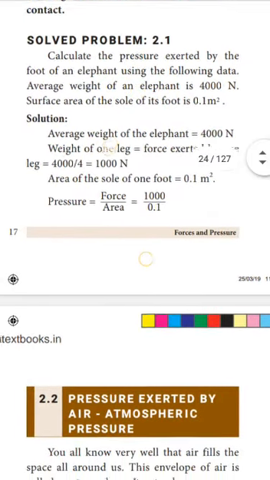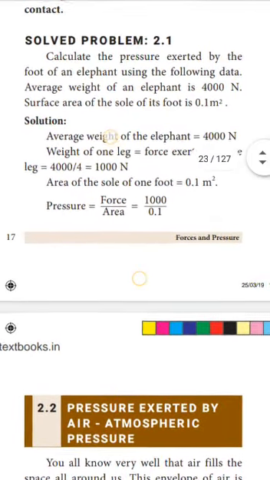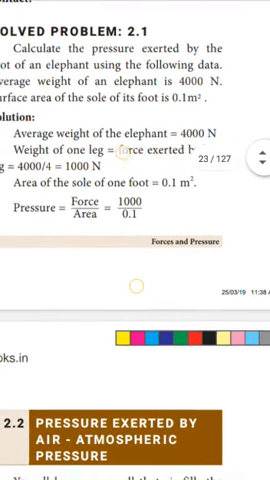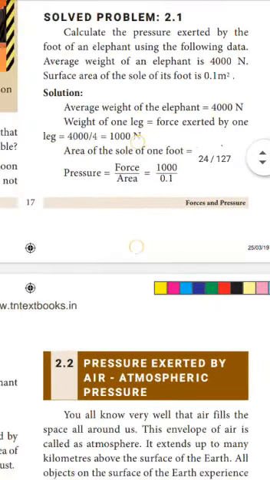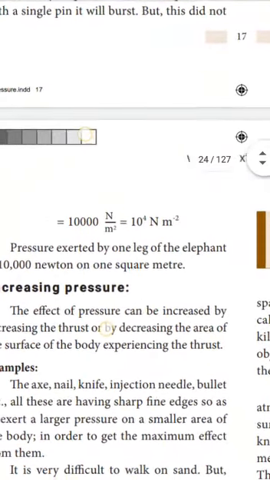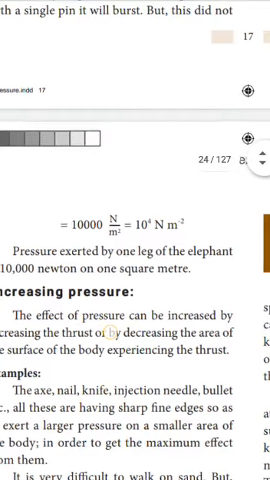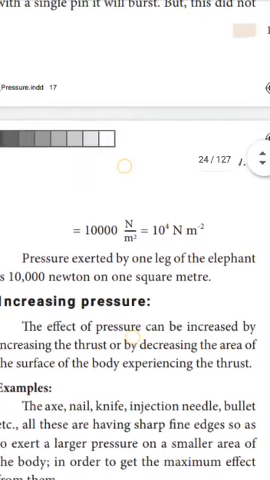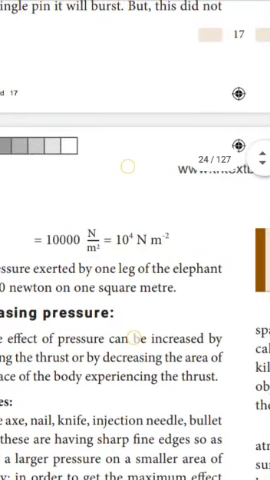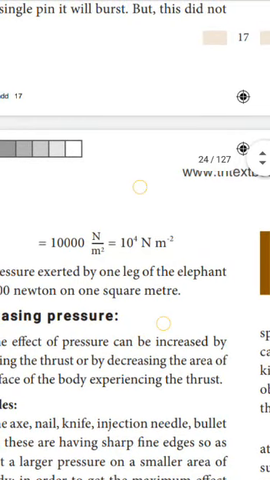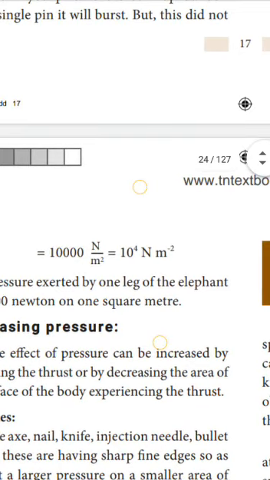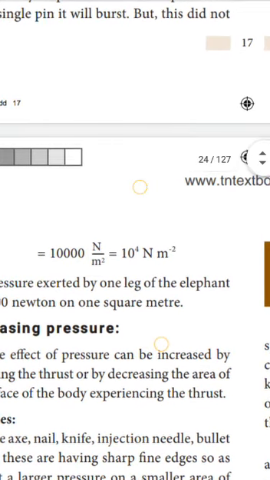What is the formula for pressure? Pressure is equal to force divided by area. What is the value of force? 1000, divided by the value of area, 0.1. So 1000 divided by 0.1 is equal to 10,000. What is the unit of pressure? That is Newton per meter square. Then 10,000 can be written as 10 power 4, and N per meter square can be written as N meter power minus 2. This is the pressure exerted by one leg of the elephant.